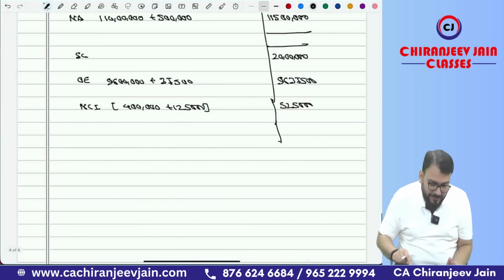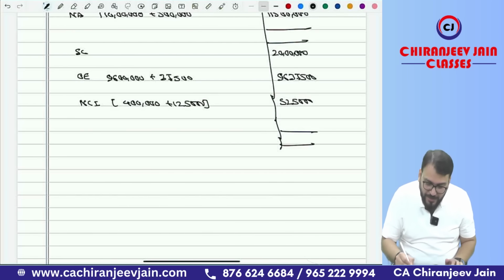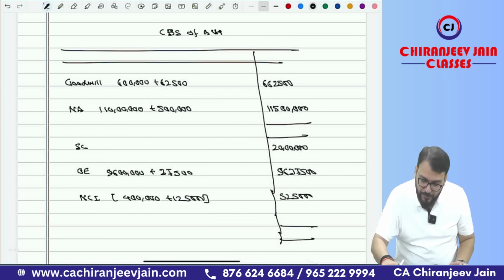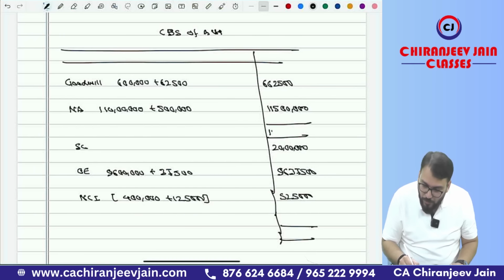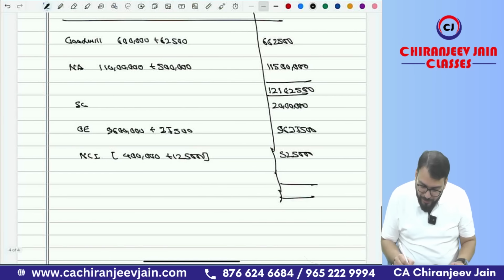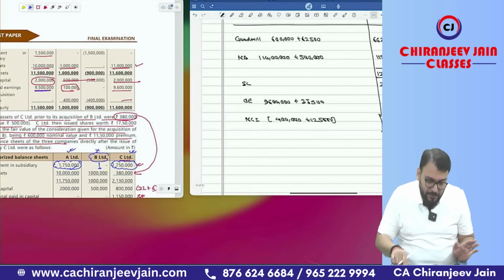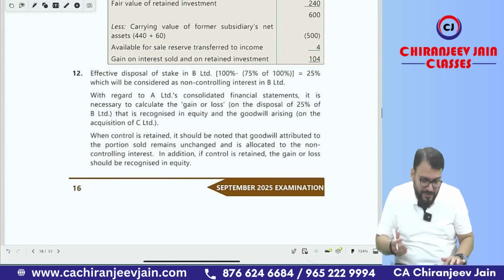What is left? I think all points are done. Balance sheet should tally. Just check the balance sheet. It is 1 crore 15 lakh plus 6 lakh 62,500, which is 1 crore 21 lakh 62,500. This is 20 lakh plus 96 lakh 37,500 plus 5 lakh 25,000. Matches 1 crore 21 lakh 62,500. Super easy. In exam they may ask CFS also. Correct. Now if you see the solution, you will be able to understand. Now let us come to the solution.